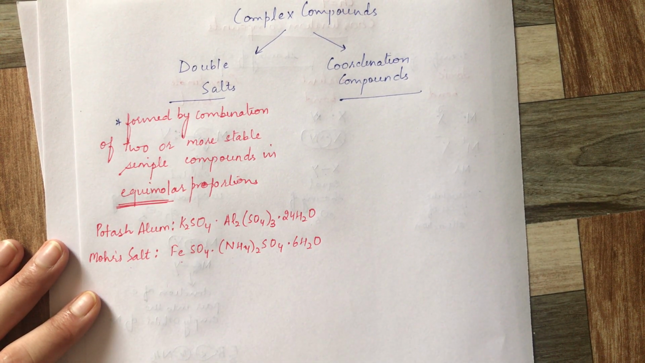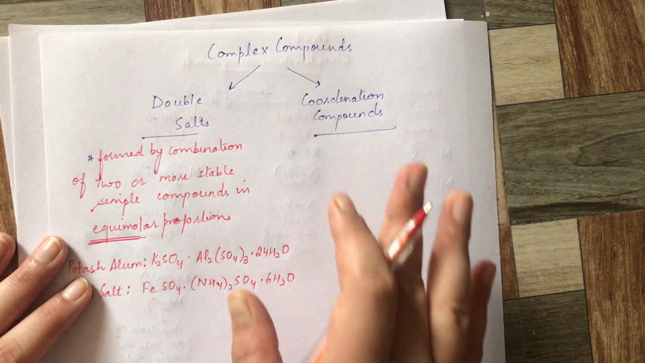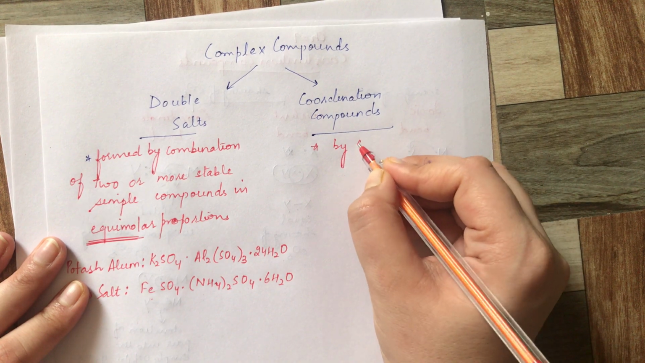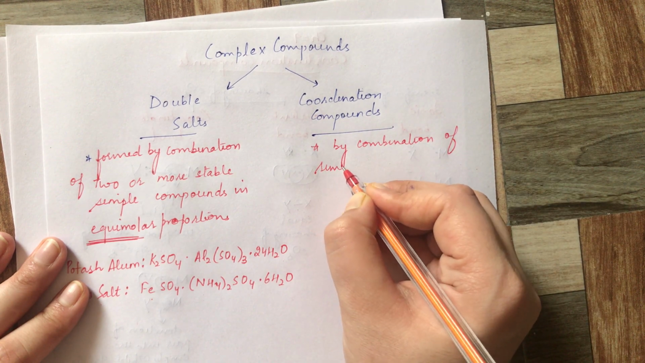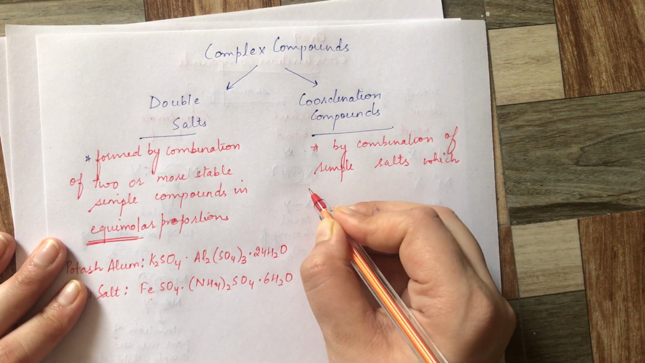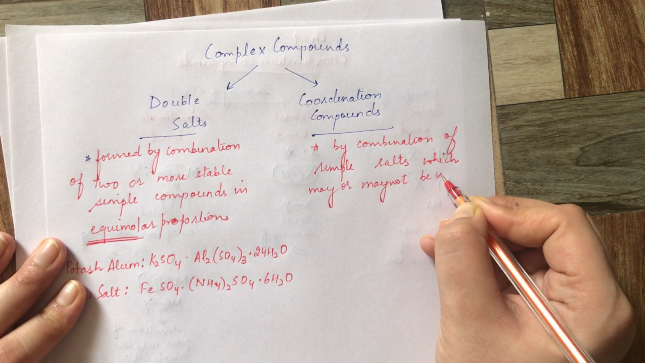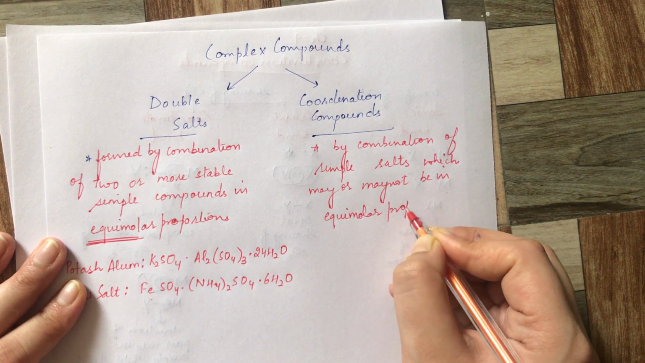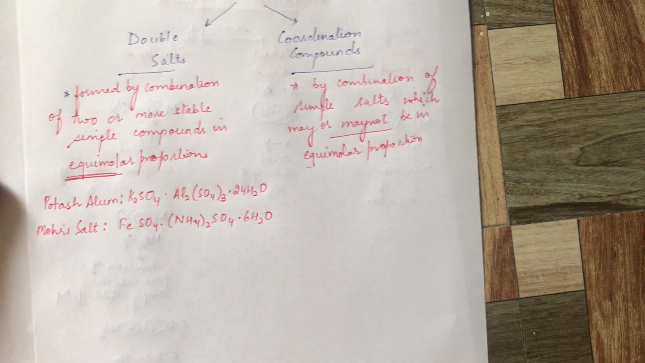We'll talk about how you can distinguish between a double salt and a coordination compound. But let's first discuss what coordination compounds are. How are they formed? They are formed by the combination of simple salts which may or may not be in equimolar proportion. So equimolar proportion is not required.